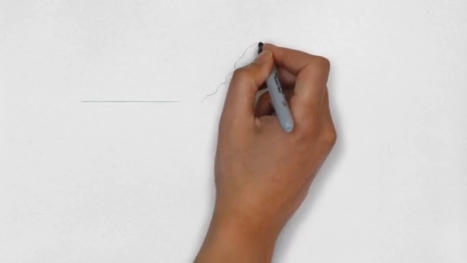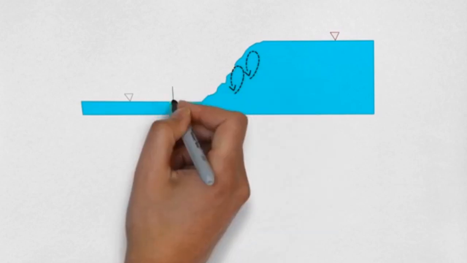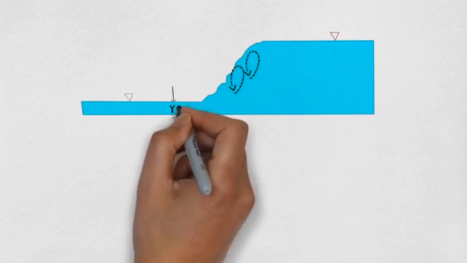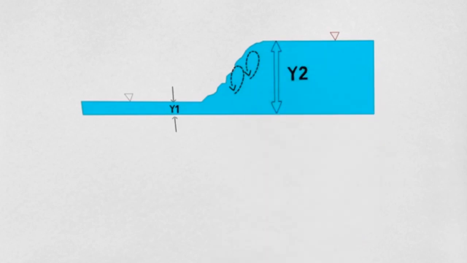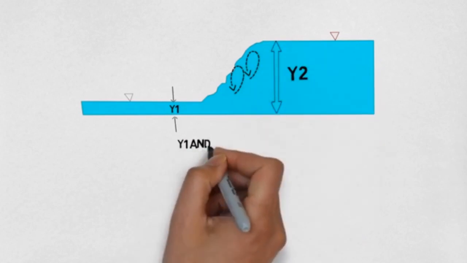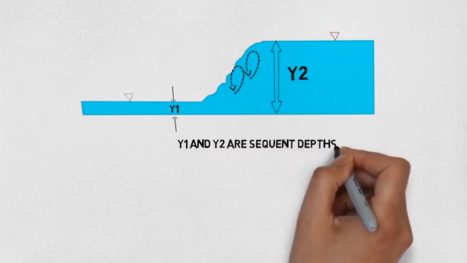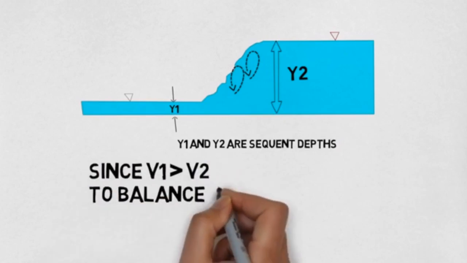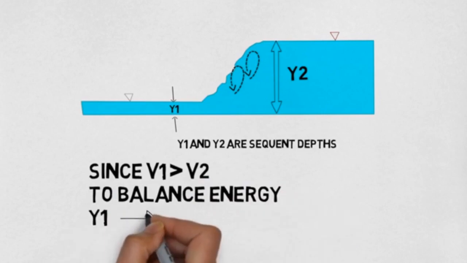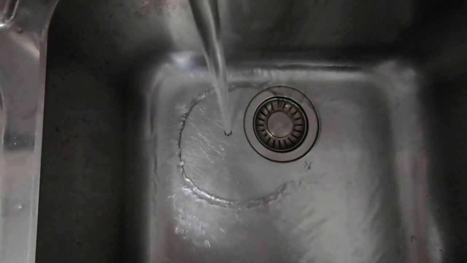This is a cross-section to explain. The depth on the left is y1, which is the supercritical depth, and the depth on the right is y2, and that is the subcritical depth. y1 and y2 are also called sequent depths as they represent the same energy. The supercritical velocity is always greater than the subcritical velocity. To compensate for this energy, the depth y1 has to turn into depth y2, meaning the supercritical depth y1 turns into subcritical depth y2. That literally makes the water jump.